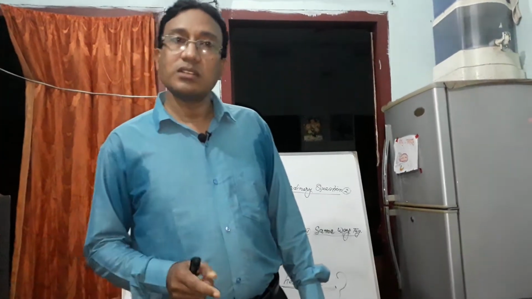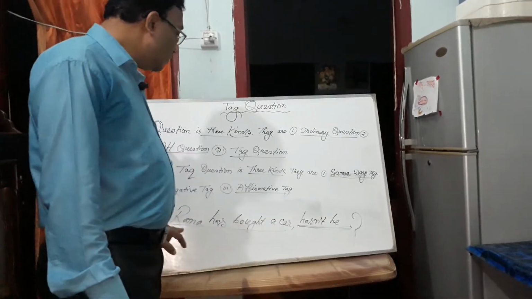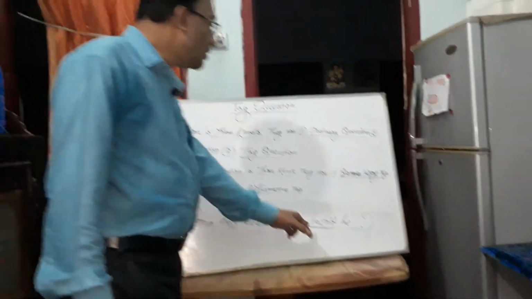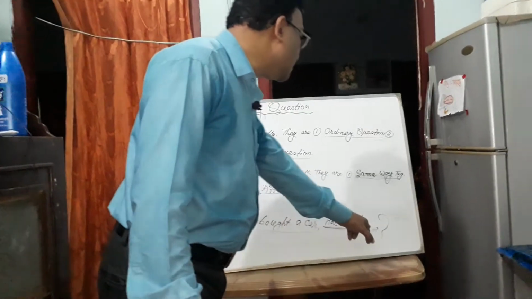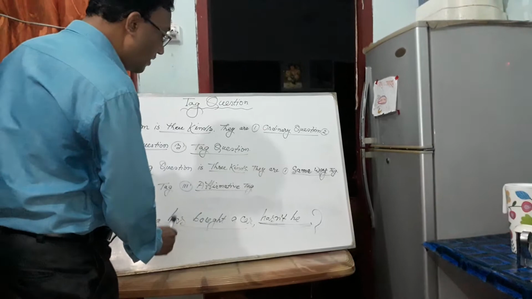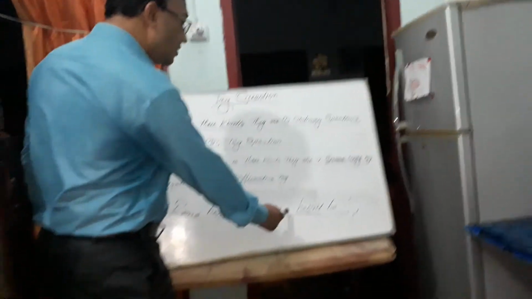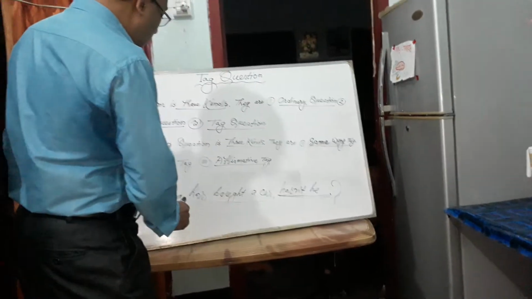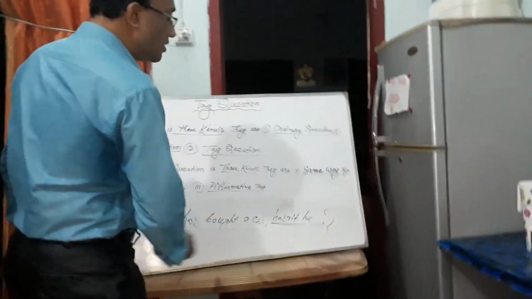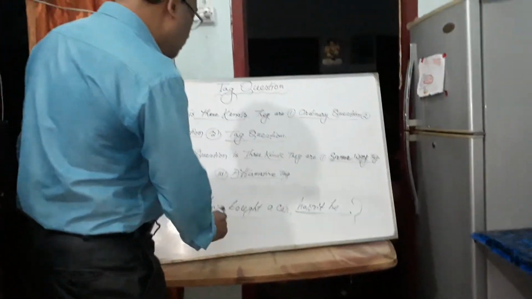A tag question has two parts, as we said earlier. Observe: Rana has bought a car. This is the first part, and hasn't he is the tag question, the other part. The sentence is affirmative and the tag is negative. Rana is the subject, Rana's pronoun is he, and has is the auxiliary verb.